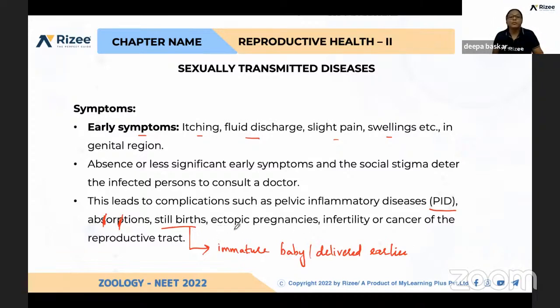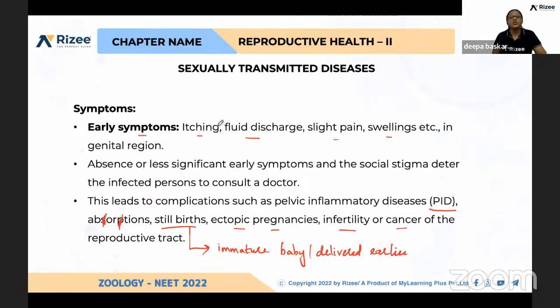Ectopic pregnancies again: fertilization should happen in the fallopian tube, and after implantation, the baby should grow in the uterus. But in ectopic pregnancies, that is not followed properly. And again, infertility or cancer of the reproductive tract. Cancer of the reproductive tract means cancer in the vagina is possible, cancer in the cervical region is possible, and again cancer in the uterus, fallopian tube, ovary, anywhere cancer can happen.